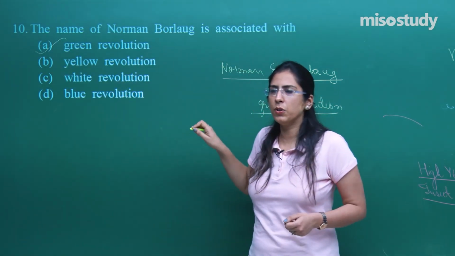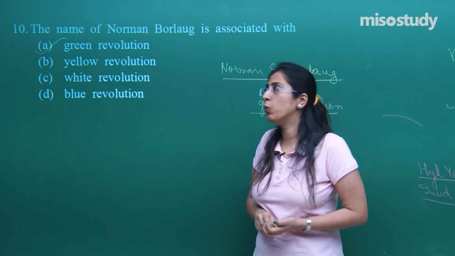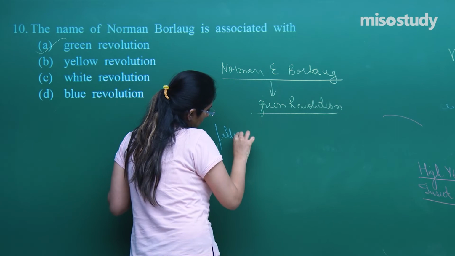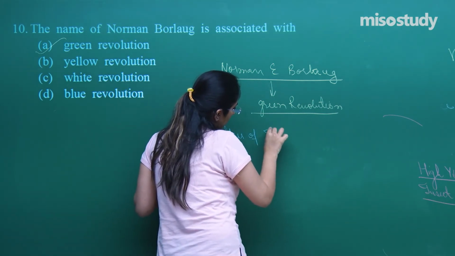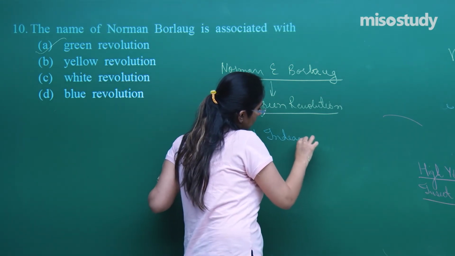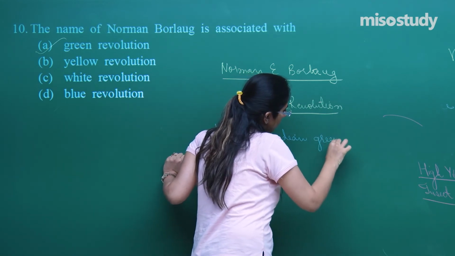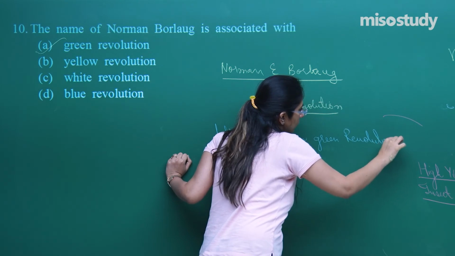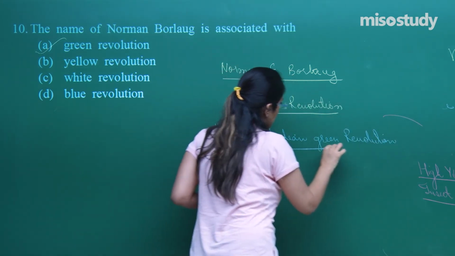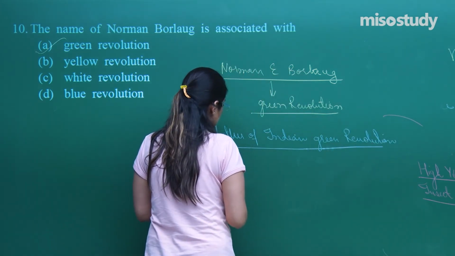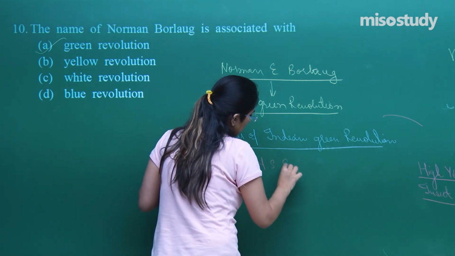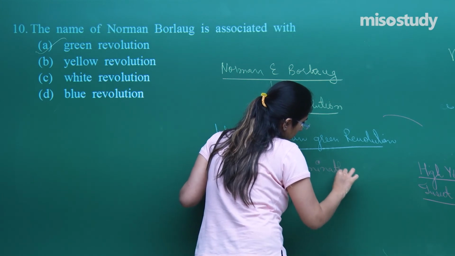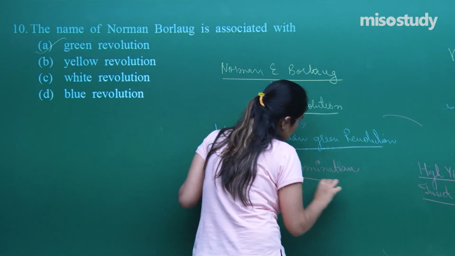Now this is a universal one. Tell me one thing: who is the father of the Indian Green Revolution? The father is M.S. Swaminathan.